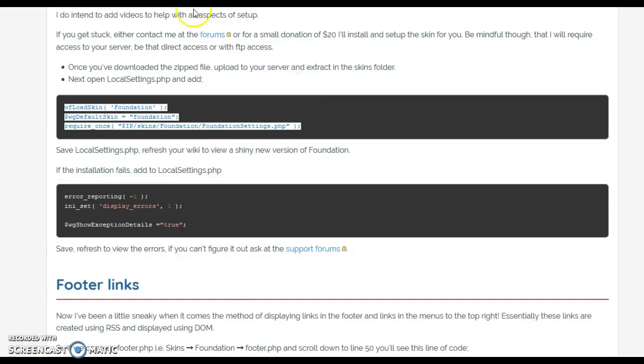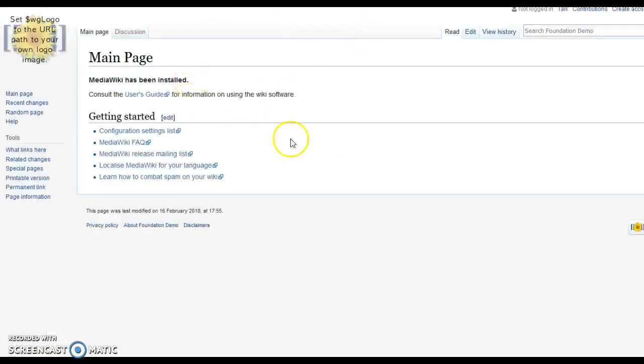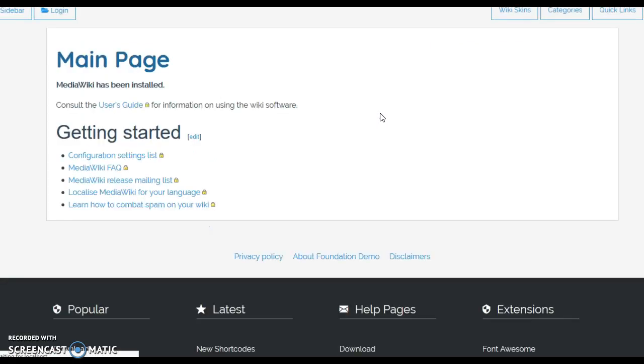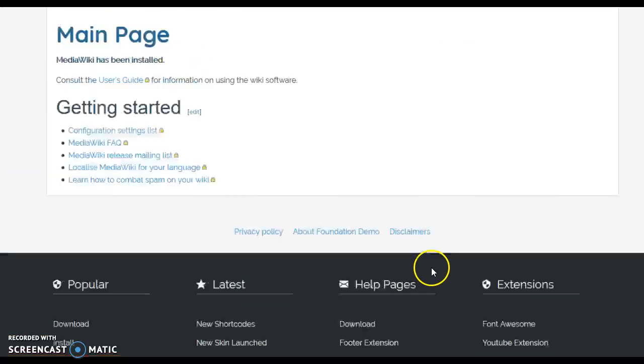And then we go back to our vector skin, refresh, and let Foundation install. And it's going to take a little while because there's actually quite a few extensions included. So we'll just sit patiently and wait. And there we are, installed. Job done.